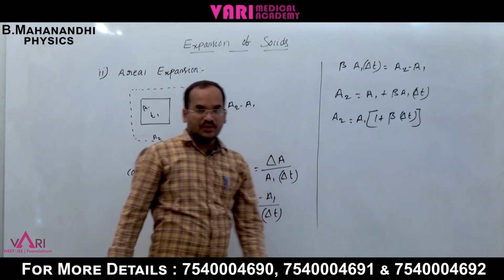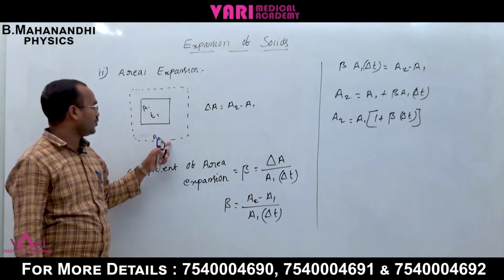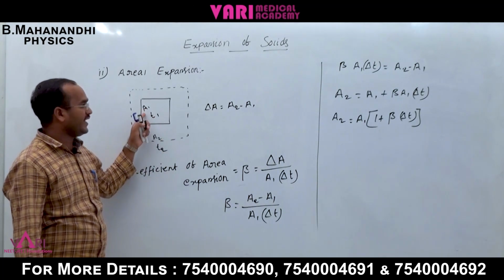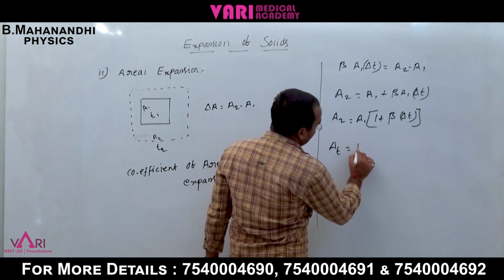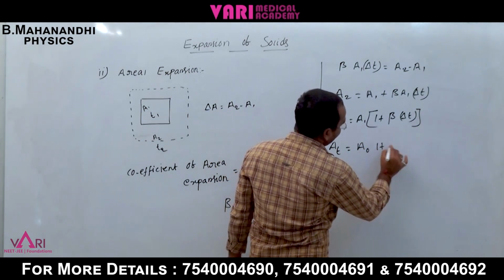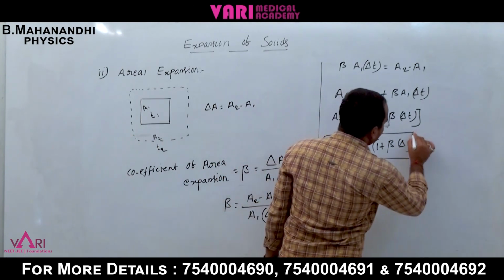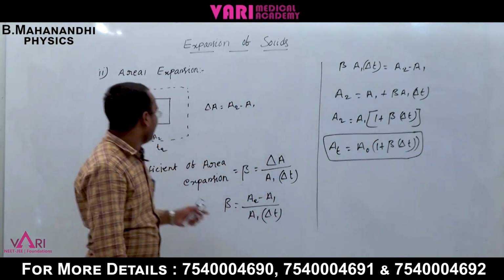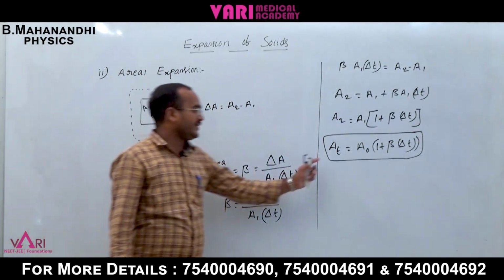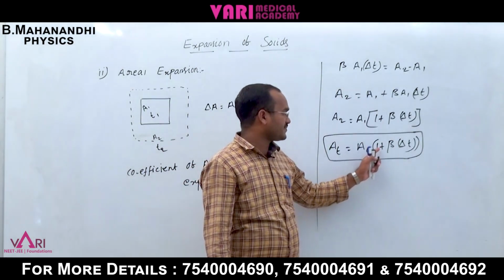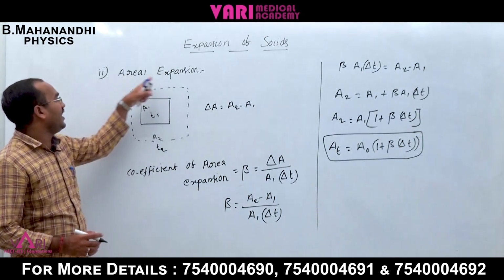At temperature T2 the area is A2, and at temperature T1 the area is A1. So At is equal to A0 into 1 plus beta del T. This shows how much area expands after temperature is applied: At is equal to A0 into 1 plus beta into del T. This is the explanation of aerial expansion.